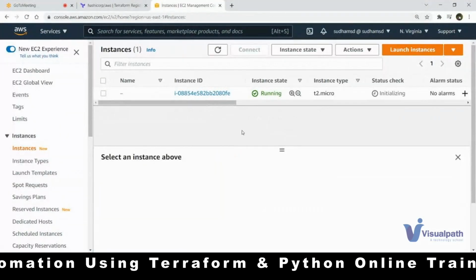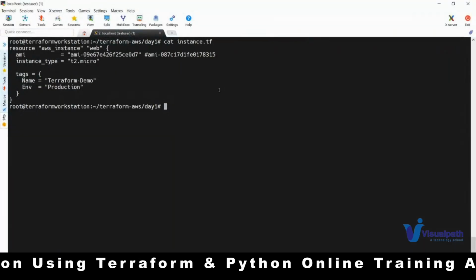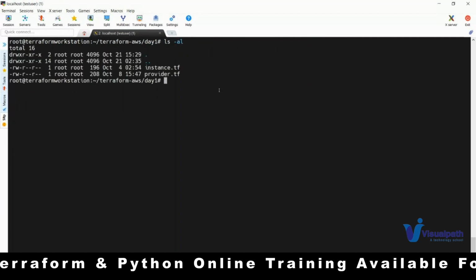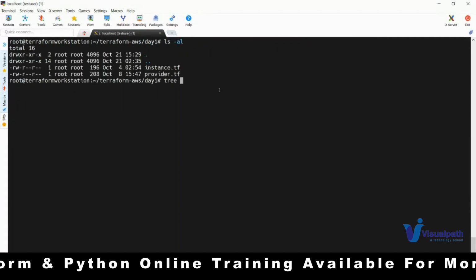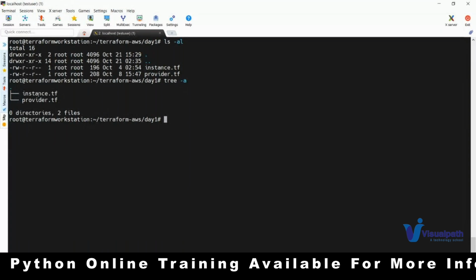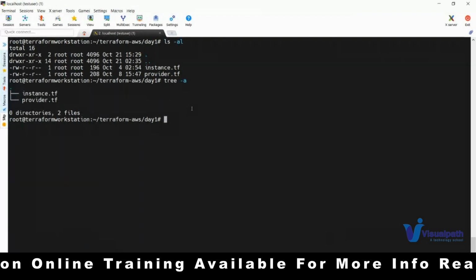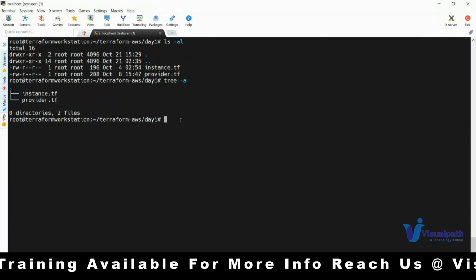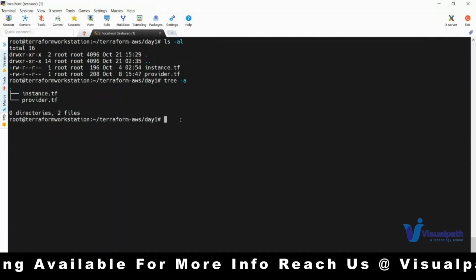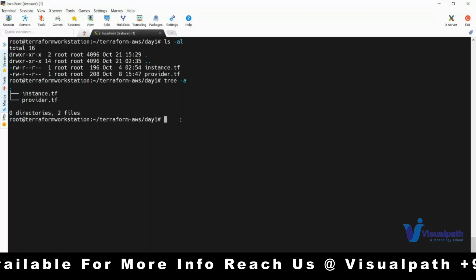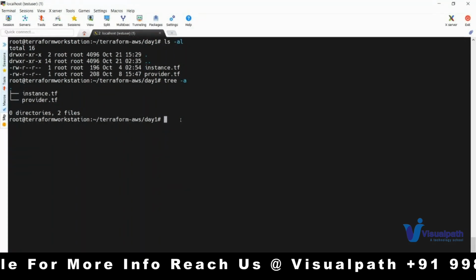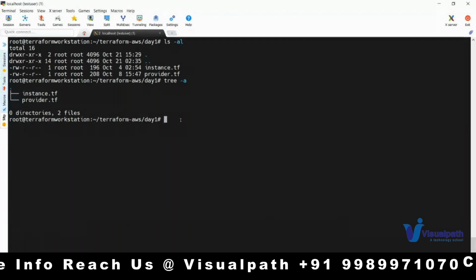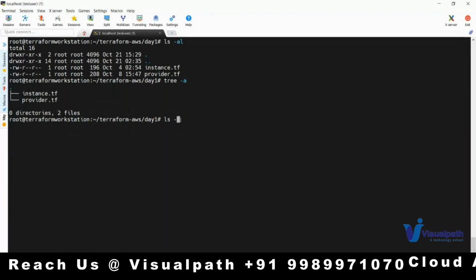Okay, now how to create using this particular Terraform? The first command which you need to run, right now I don't have anything. If you want, you can see with the tree command as well. See, I have only these two files right now in the current working directory. Now this particular directory is called the root module as per Terraform technical naming convention, where you have stored your Terraform files. From that location, if you are executing the commands and trying to create the resource, that is called the root module. So this particular directory is called the root module.